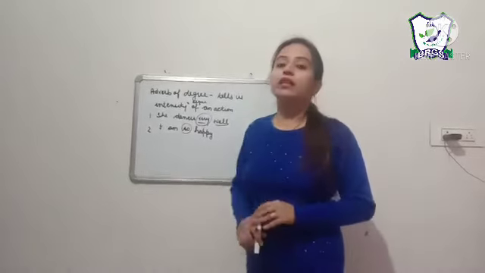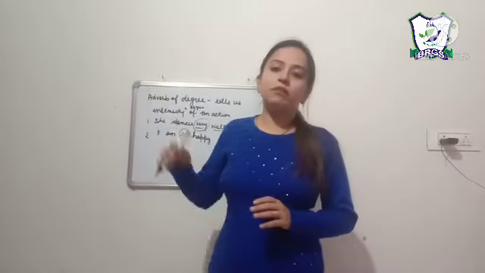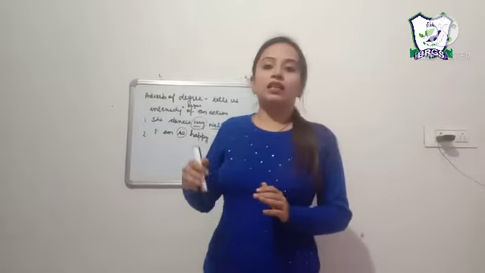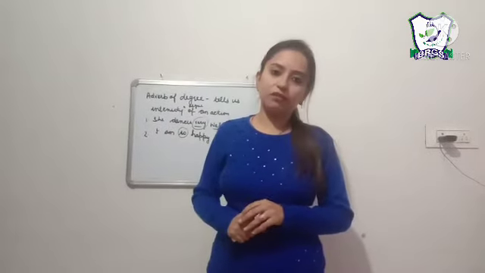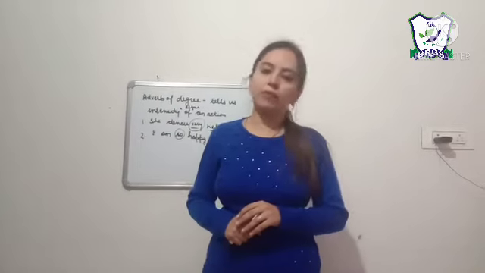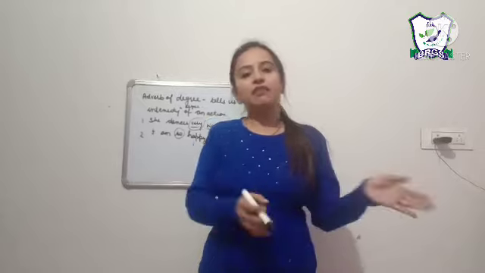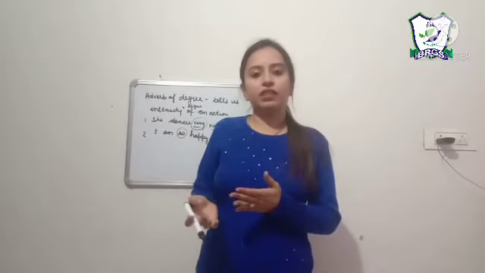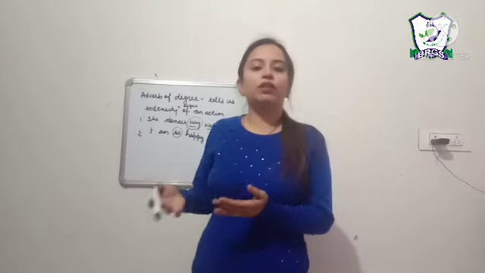Okay. So these were the 5 types of adverb given in your book. Now we shall learn the different degrees of adverb. As you know, there are 3 degrees of adverb: positive, comparative and superlative. As there were 3 degrees of adjective, the same here, we have 3 degrees of adverb. What is positive?